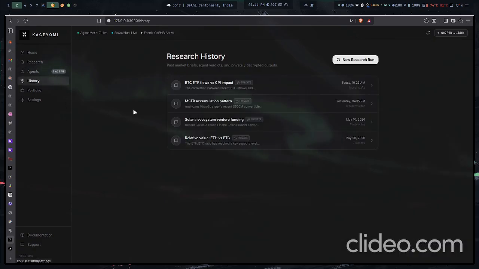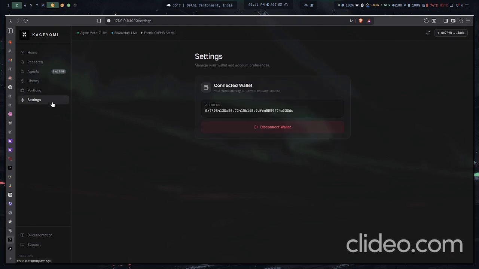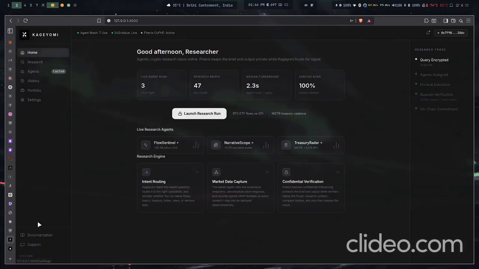We also have history, so I can check what I have run here and go back to my different chats. Portfolio will be coming in the upcoming waves. In settings, you can disconnect your account, and documentation will be there too. This is pretty much the run of our Kageyomi.